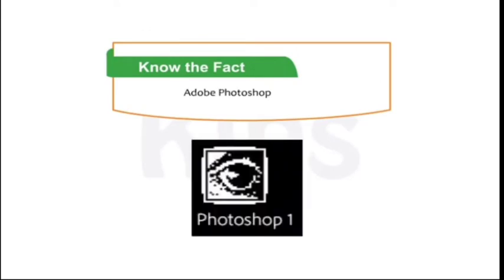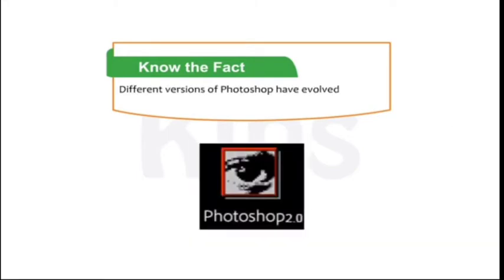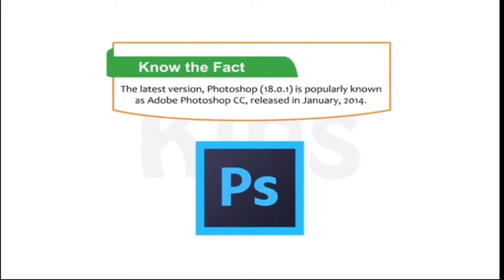Adobe Photoshop 1.0 was launched in 1990. Different versions of Photoshop have evolved till now, from Photoshop 2.0 to Adobe Photoshop 18.0.1. The latest version, Photoshop 18.0.1, is popularly known as Adobe Photoshop CC, released in January 2014.